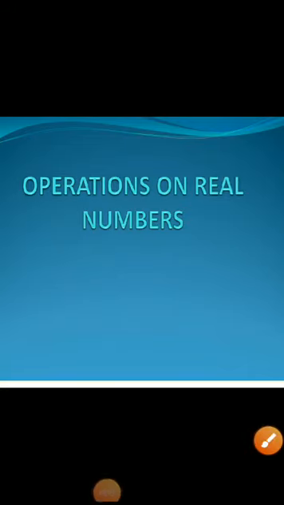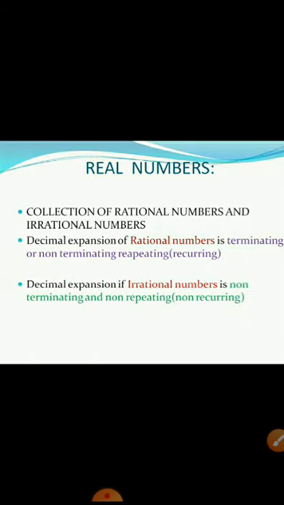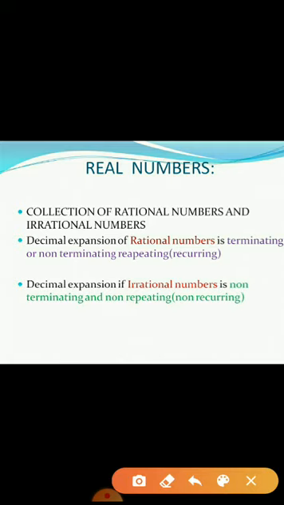Hello children, in the last video we had seen about real numbers. Yes, what were the real numbers? It was a collection of rational numbers and irrational numbers. Yes, also decimal expansion of rational and irrational we had seen. Decimal expansion of rational numbers is terminating or non-terminating repeating. Repeating is also called as recurring.